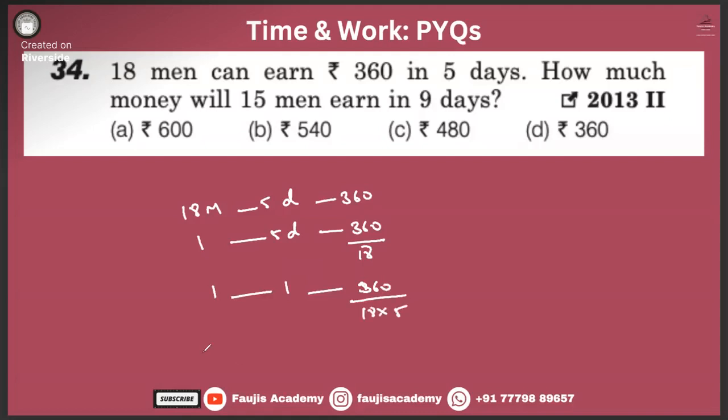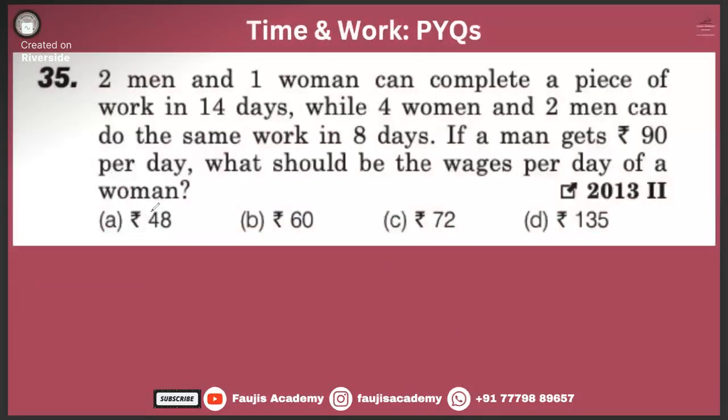Decrease means we write in the denominator. 15 men, 9 days, that means this amount will increase, and if this amount increases, we'll write it over here in the numerator. 15 into 9. This goes 3 times, this goes 2 times, this goes 180 times. This is your option. Any question? Please ask.